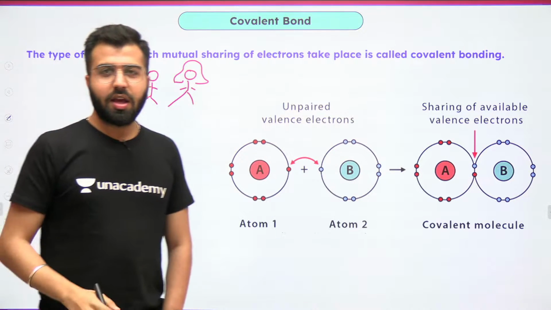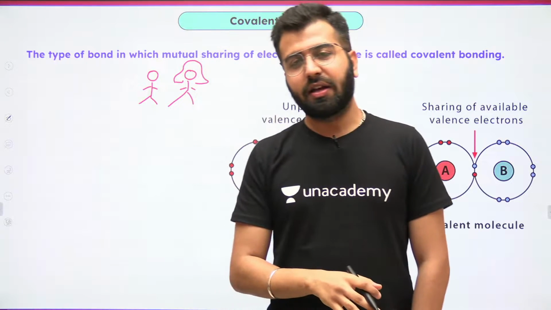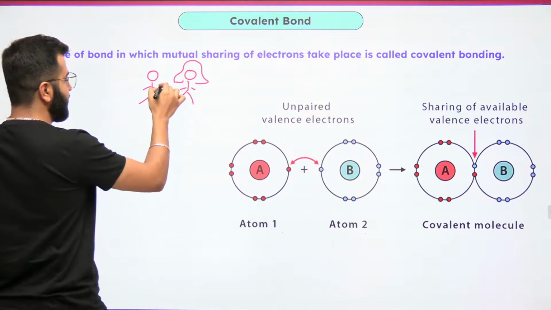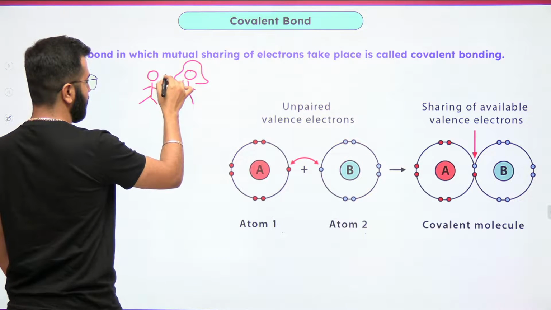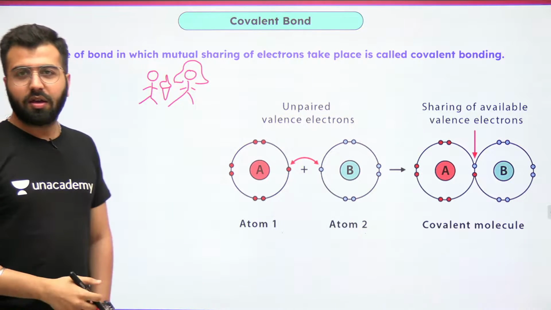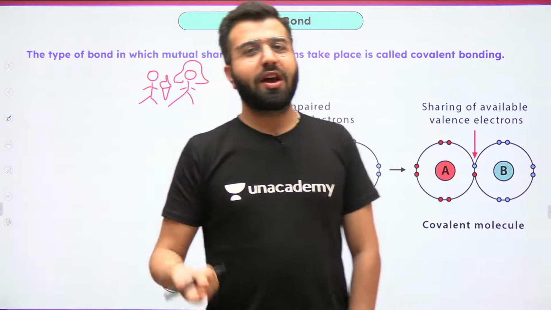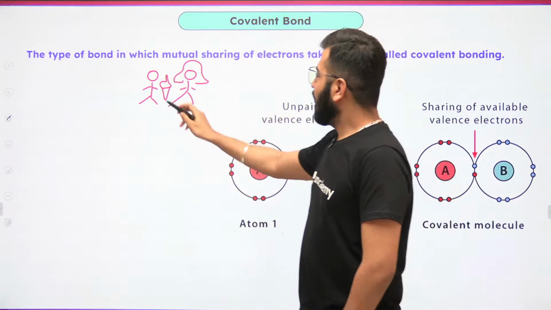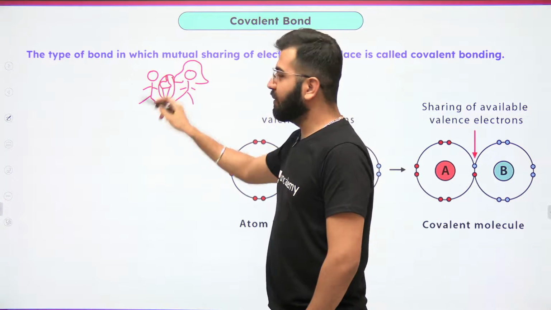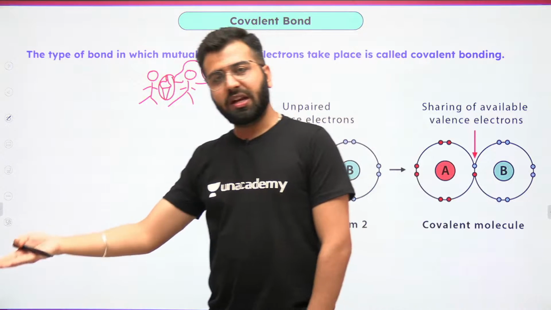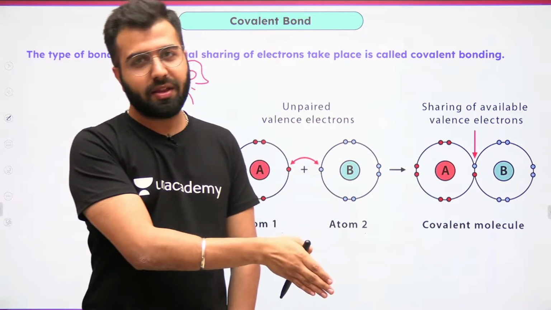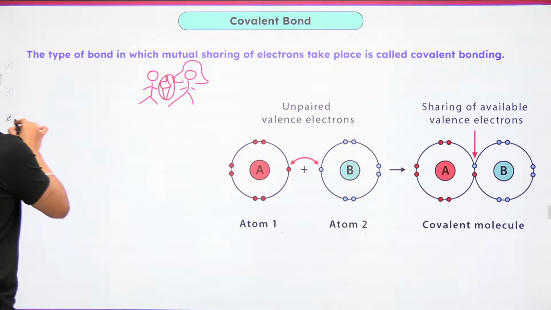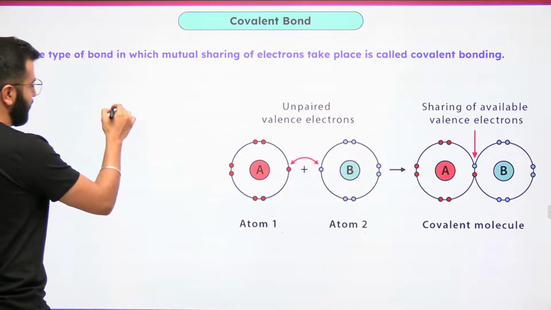You decide that today you will have one ice cream. You go for an ice cream and you do not have more money, only enough for the one ice cream. This ice cream will stay in the middle. Some amount is going to be taken by one, some by the other. That's the mutual sharing. Similarly, in the case of atoms as well.